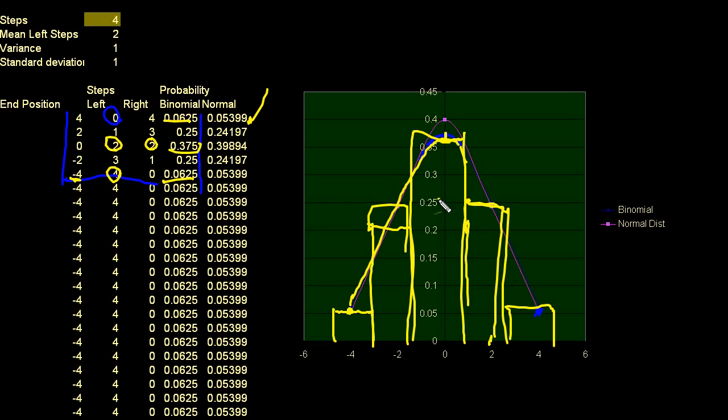It's actually 0.25. And I say, oh, I have a 25% chance of ending up 2 steps to the right. The normal distribution function is a continuous probability distribution. So it's a continuous curve. It looks like that. It's the bell curve. And it goes off to infinity and starts approaching 0 on both sides. It looks something like that. But this is a continuous probability distribution.